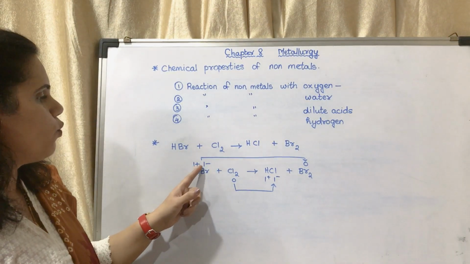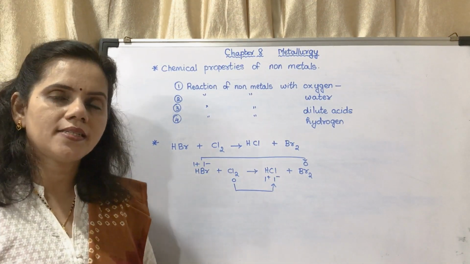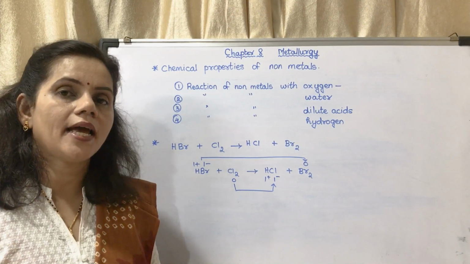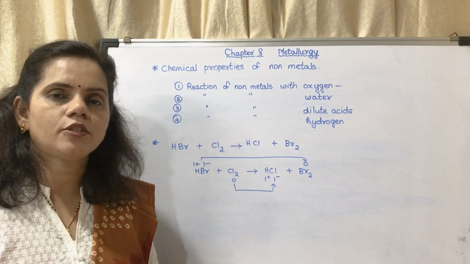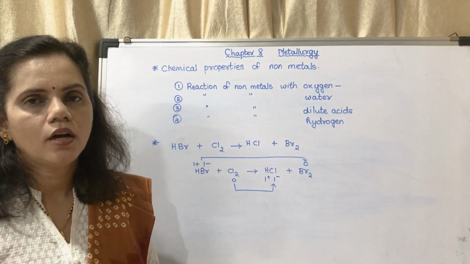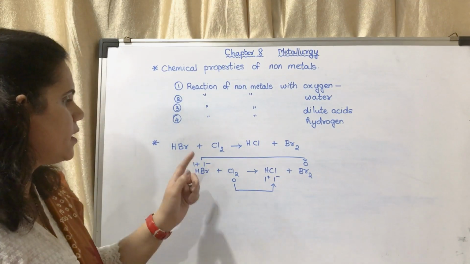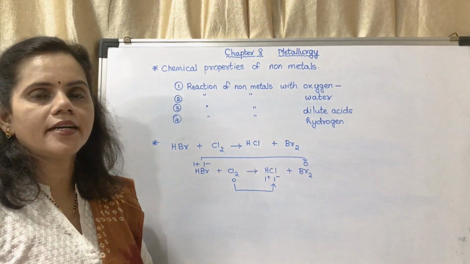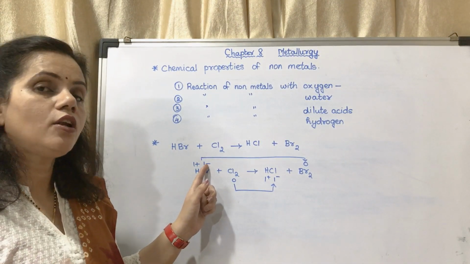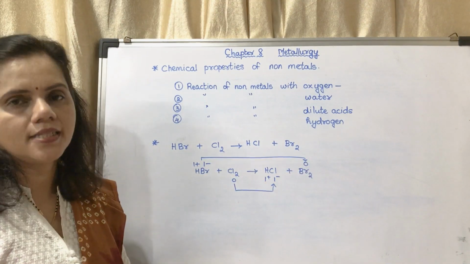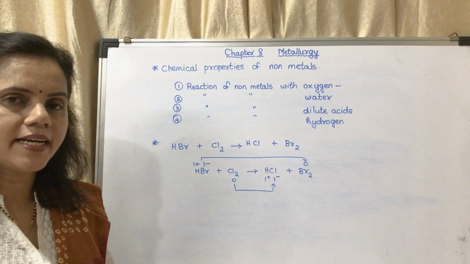Okay. Here 1 minus is getting converted into 0. 1 minus means it has 1 electron extra, more. I repeat, 1 minus means it has 1 electron more. 1 plus means it has 1 electron less. So here 1 minus is getting converted into 0. This has 1 electron more. It will lose that 1 electron and form 0. So this is oxidation.